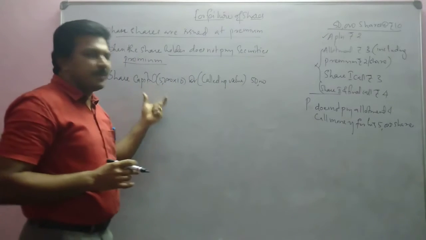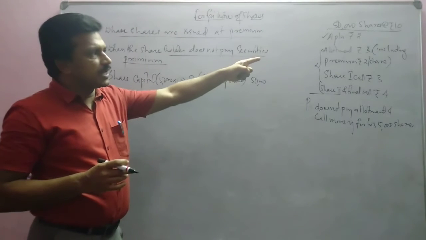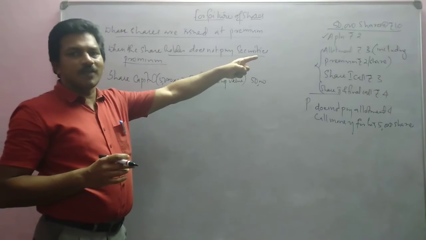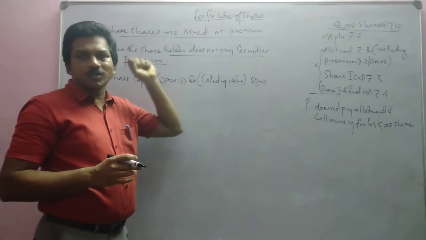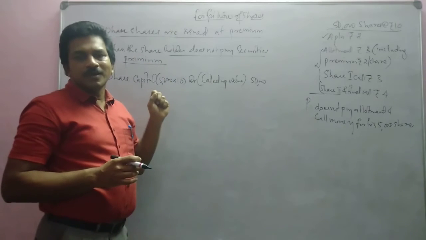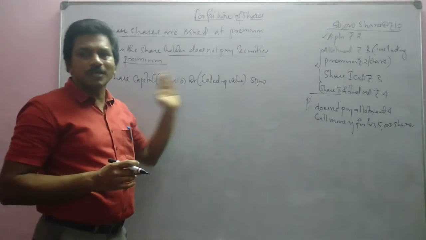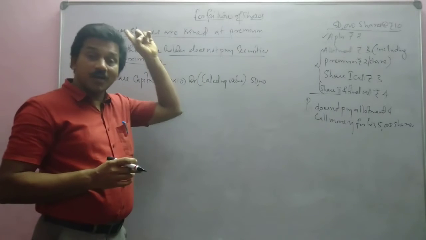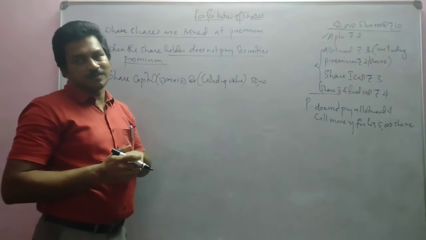premium will be adjusted along with the due entry. Due entry means here the allotment due entry, while writing we will write share allotment debtor to equity share capital and to securities premium. So there we have already created the share forfeiture.